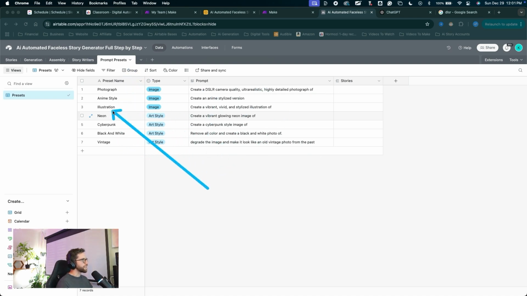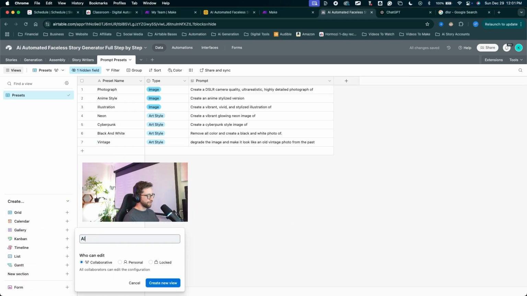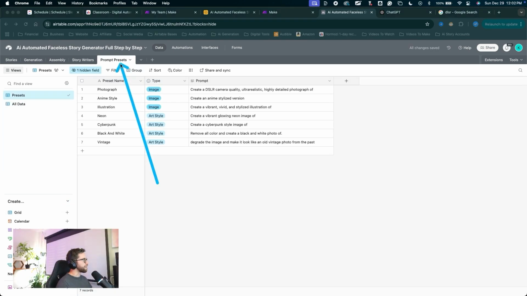Go ahead and fill this out with a bunch of presets that you might use for your style. Then we can finish off this table completely by hiding this stories field and coming over here. I'll click the plus to create a new grid view and call it all data. Now our prompt presets table is completely finished and we can move on to the next table.